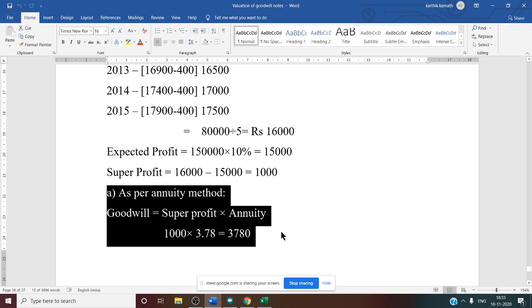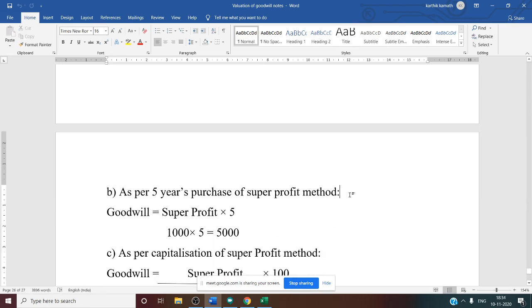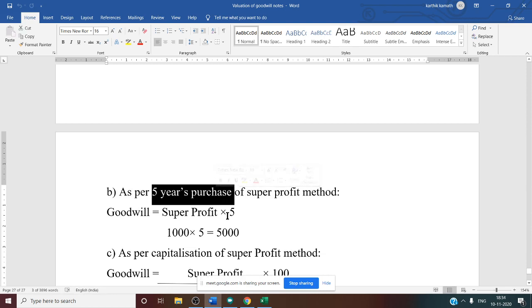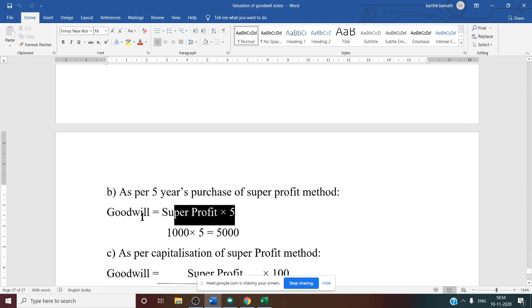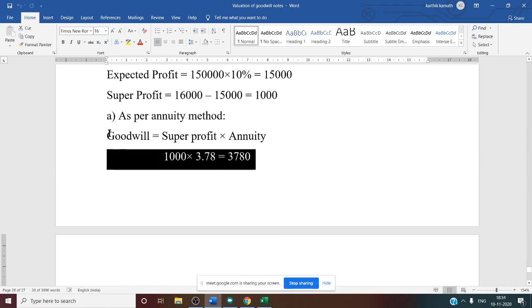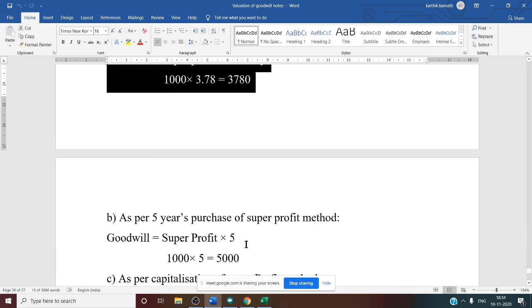After this, now let us see the second one, D, that is as per 5 years of purchase of super profit method. The 5 years of purchase is given in the question, and super profit we know. So goodwill is equal to super profit into 5. So 1,000 into 5, answer is 5,000. Now we have finished the answer of the second one also. So very simple, small calculation. Once we know the super profit, calculations are simple. So now we got the answer for the first two methods.